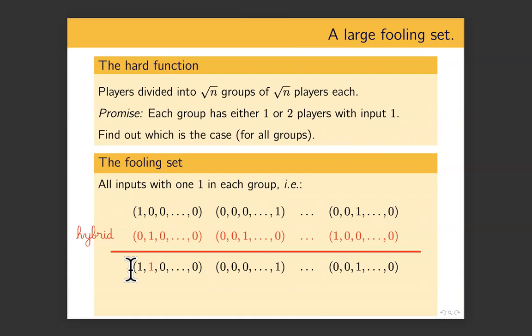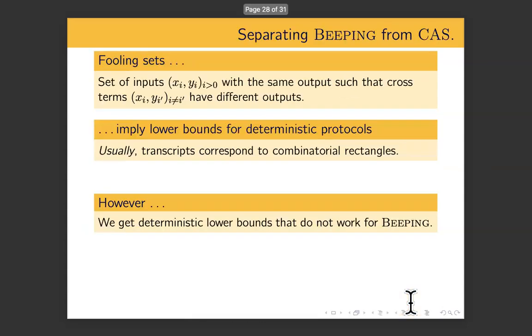So you have a set of inputs with the same output such that for any pair, you can cross them and you can get an input with a different output. This is the definition of fooling set. The size of this fooling set is, in each group you can decide where to put the 1. You have root n groups, so it is root n to the root n. And if the fooling set technique were to hold, then this would give a lower bound of log of this, which is root n log n, which is what we want. The only problem, again, is that this technique does not hold.